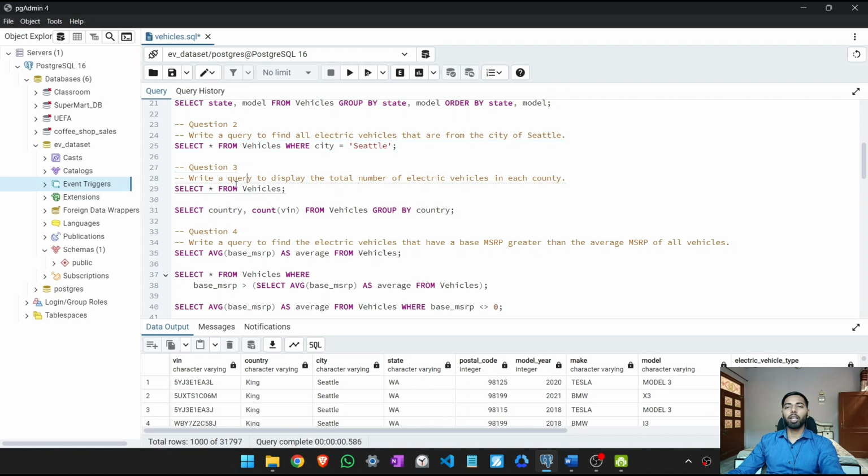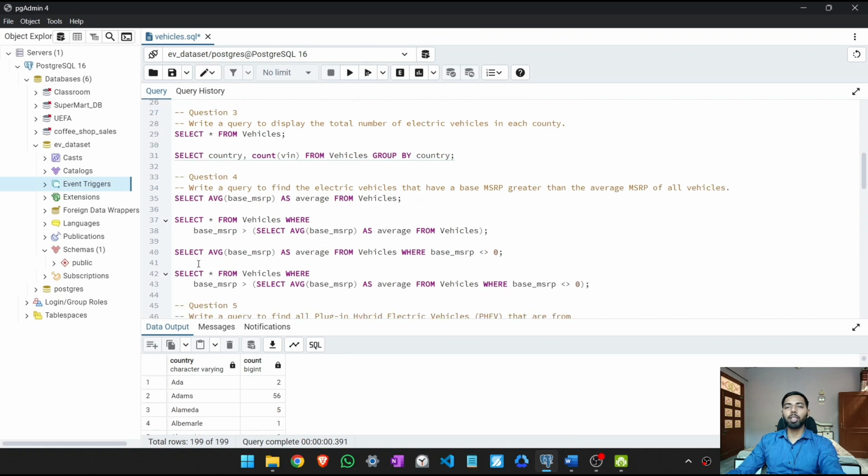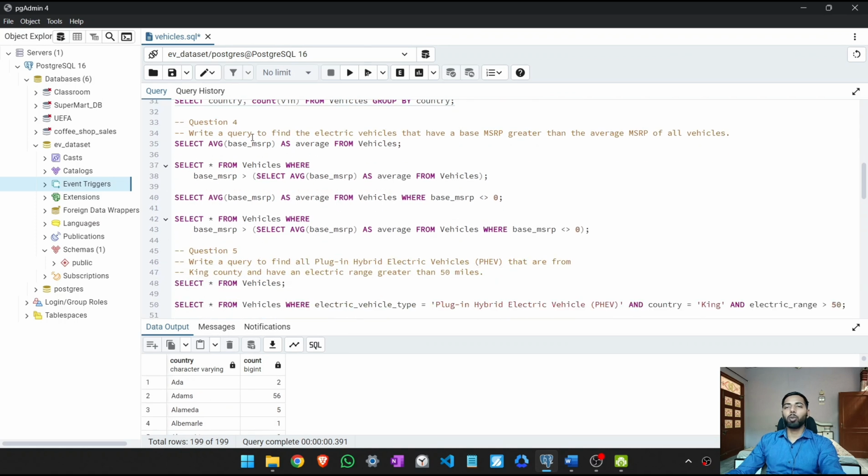Now our next query is to write a query to display the total number of electric vehicles in each country. So for this we have to do select country, comma, count of VIN. VIN is our, you can say, unique ID, or unique key. Select country, comma, count of VIN from vehicles and group by country. So we get total number of electric vehicles in each country. You can see.